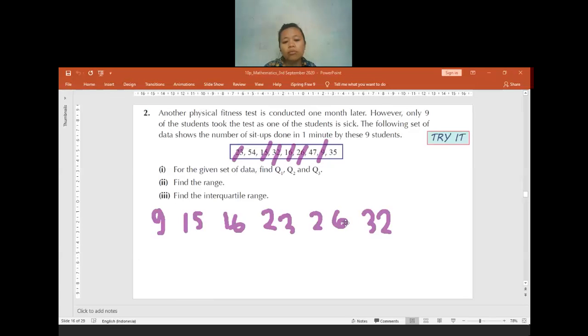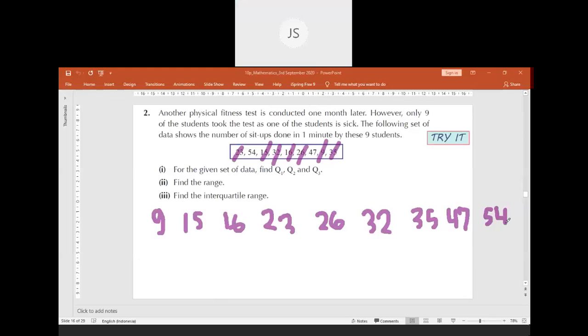After 32, which number do we take? 35. After 35, what number? 47. And then the last one is 54. Is the 54 visible for you, or is it cut off by the WebEx? Visible. Okay, if visible, then I don't have to move it.